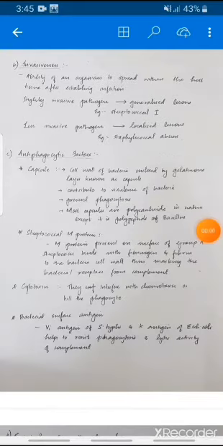The next virulence factor is invasiveness. It is the ability of the organism to spread within the host tissue after establishing infection. There are highly invasive pathogens and less invasive pathogens. Invasive means the ability to spread after entering the host. A highly invasive pathogen causes generalized lesions, for example streptococcal infection, and a less invasive pathogen causes localized lesions, for example staphylococcal abscess.